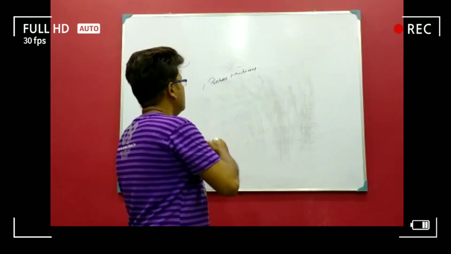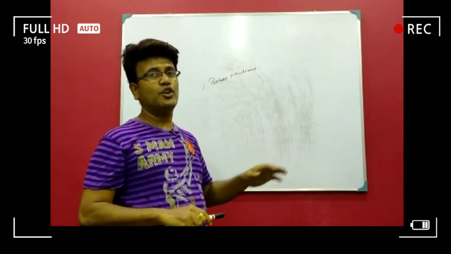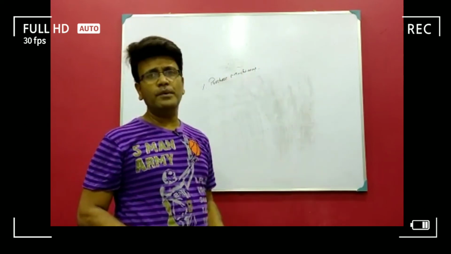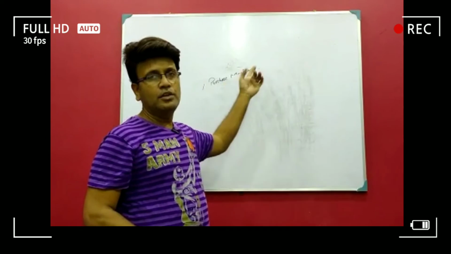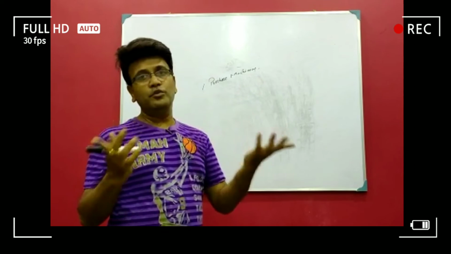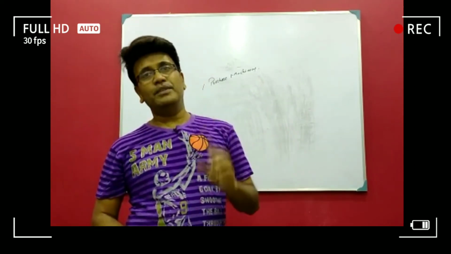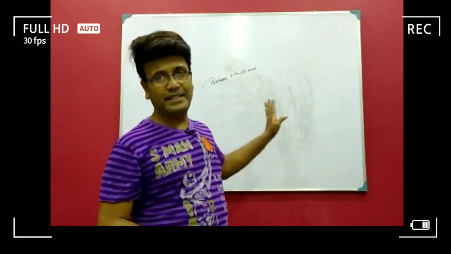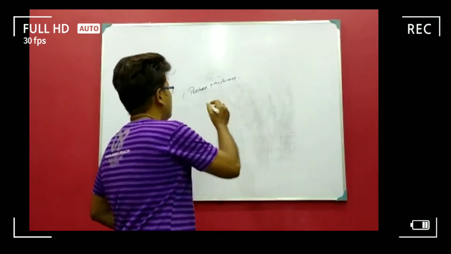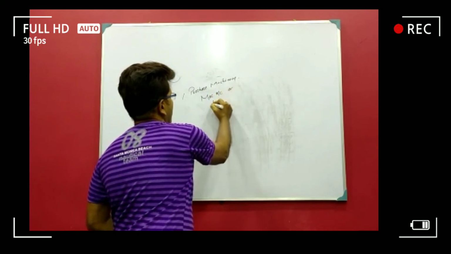So purchase of machinery. As I am telling you, you have to ask yourself two questions. Number one, is there any cash or bank involved? Obviously there is. Number two, what is the reason for the involvement of cash? Because we have purchased machinery. So there is one machinery account and one bank account. The machinery account is a real account, and everybody knows the golden rule of a real account: debit what comes in, credit what goes out. We are purchasing machinery, so machinery is coming in. So we debit machinery. The entry will be machinery account debit to bank.